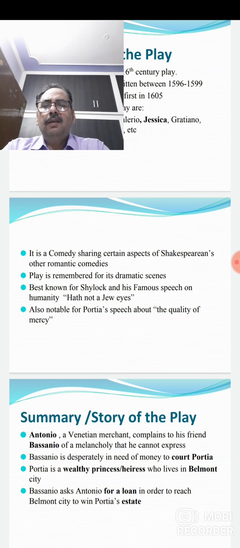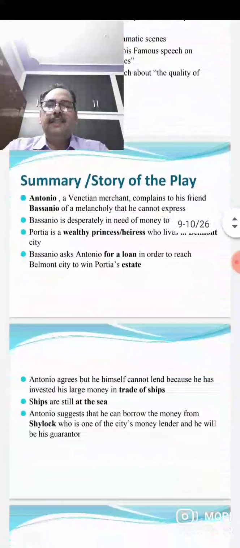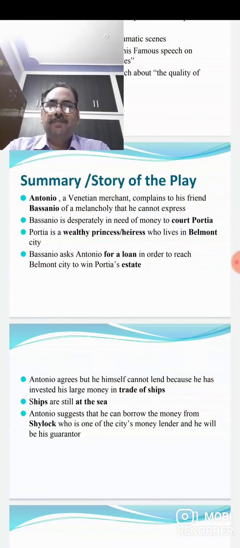Now, come to the summary, or we can say the brief story of the play. As we have come to know about the chief characters of the play, now let me tell you that the play begins with Antonio and Bassanio, who are talking to each other. Antonio is a Venetian. Venetian means the citizen of Venice. So he is a Venetian merchant as well.